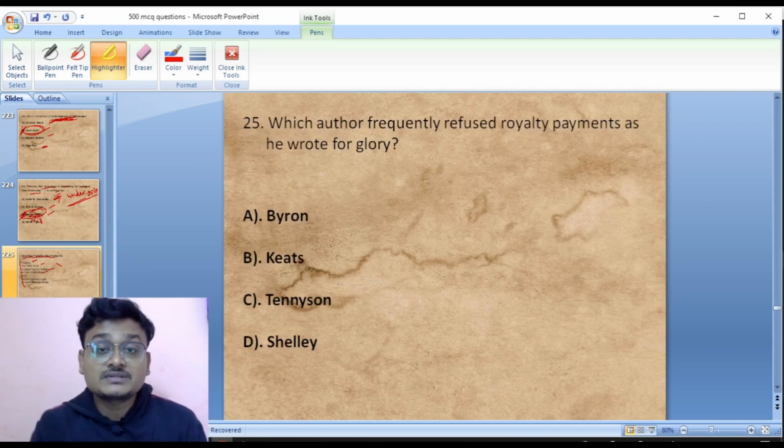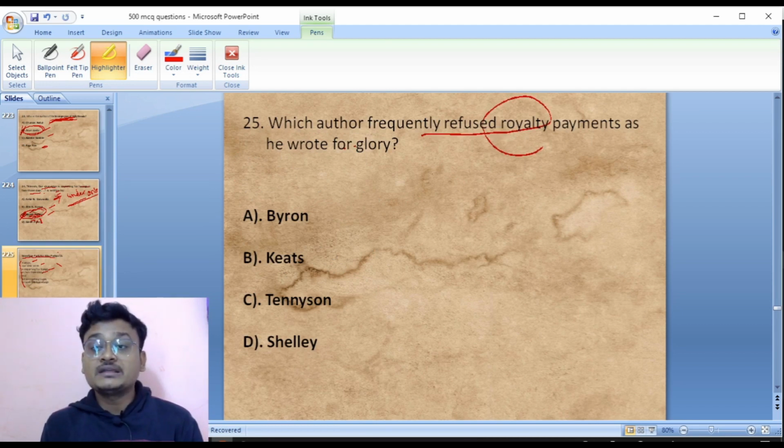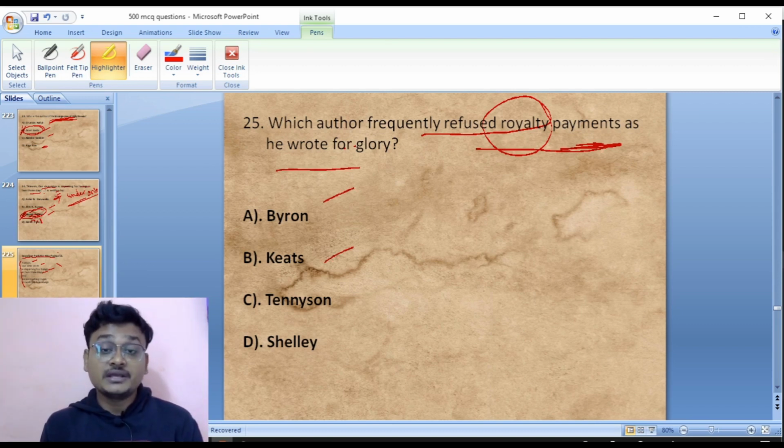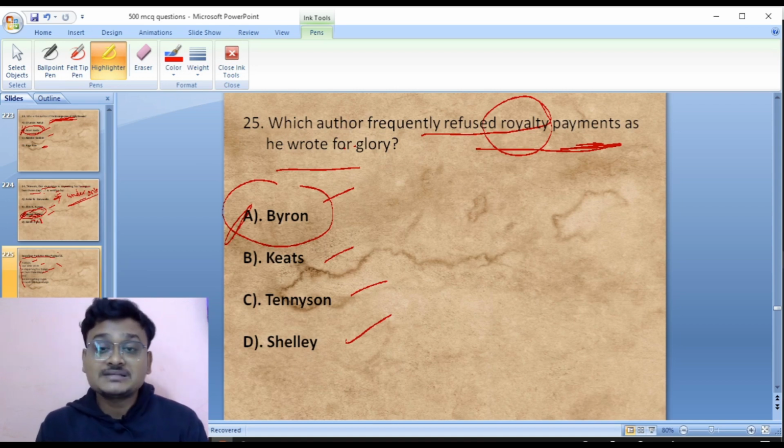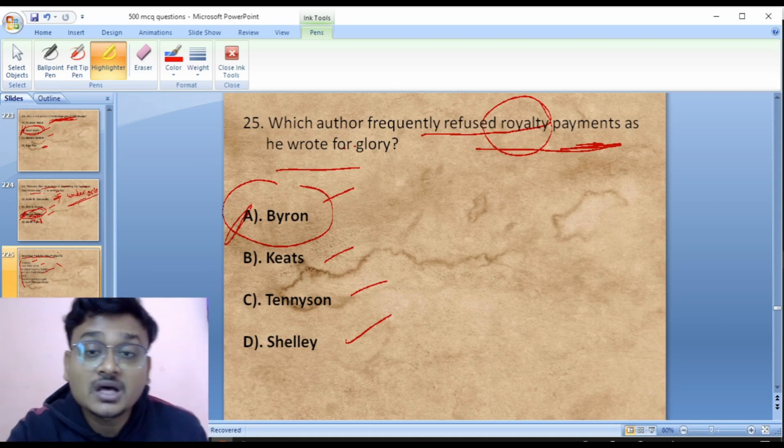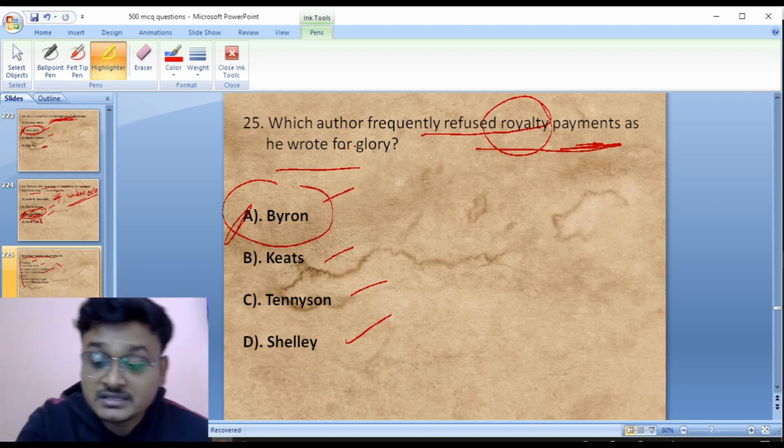So this was written by Nissim Ezekiel. Okay, now move to question number 25. Which author frequently refused royalty payment? Who refused royalty payment as he wrote for glory? Was it Byron, Keats, Tennyson, or Shelley? So it was Byron. Byron frequently refused royalty payments as he wrote for glory. So Byron is the right answer.